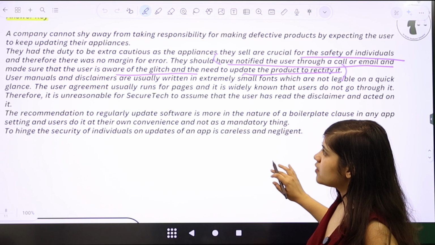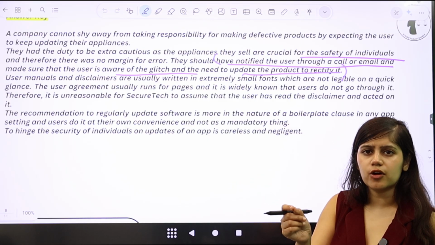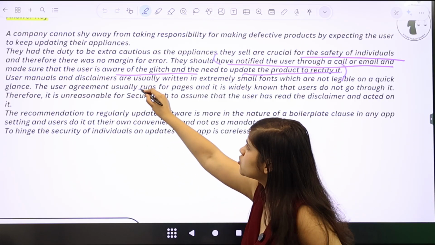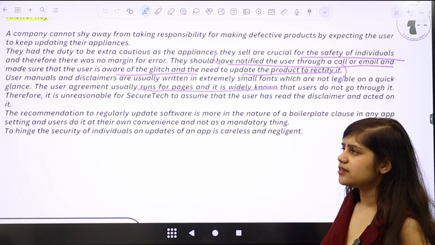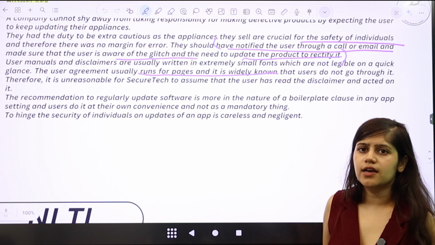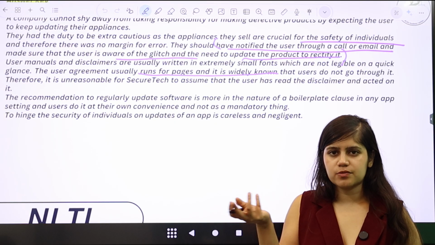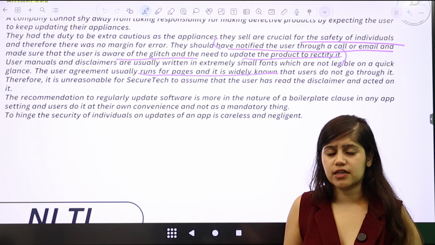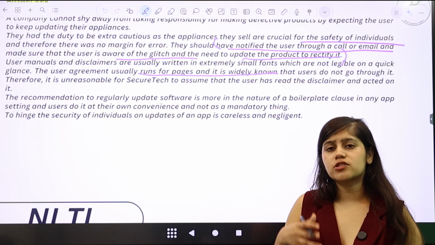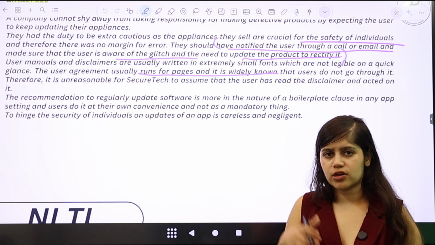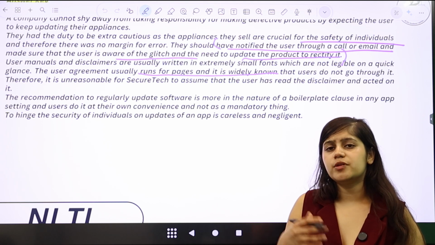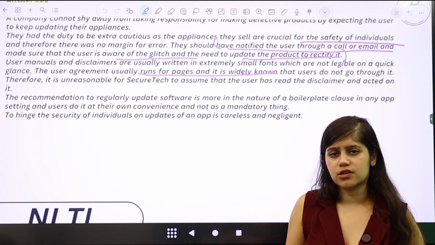But one more thing that you can talk about is the fact that user agreements usually run for pages, and it is widely known that users do not go through them. Now think about it, when you log into Facebook or Instagram, they also have a user agreement. And by the way, that's very important, because you're consenting for a lot of your data to be transferred because you're agreeing to these user agreements, right?